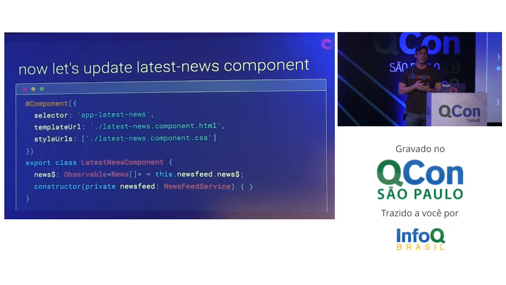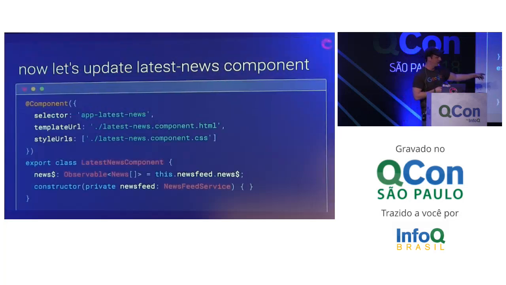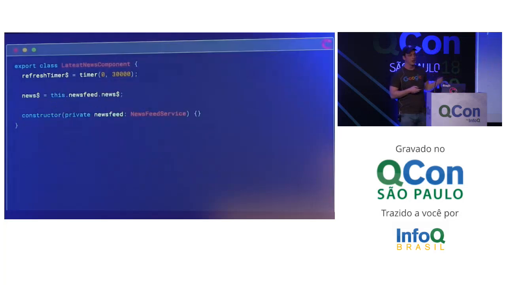So we do need to update our latest news component a little bit, though. See, we already have the news property there. It's the same as it was before. What I want to do is add something that's a timer to this. So in this case, I want some data right now, and then once every 30 seconds. So that's what this 30,000 is here.